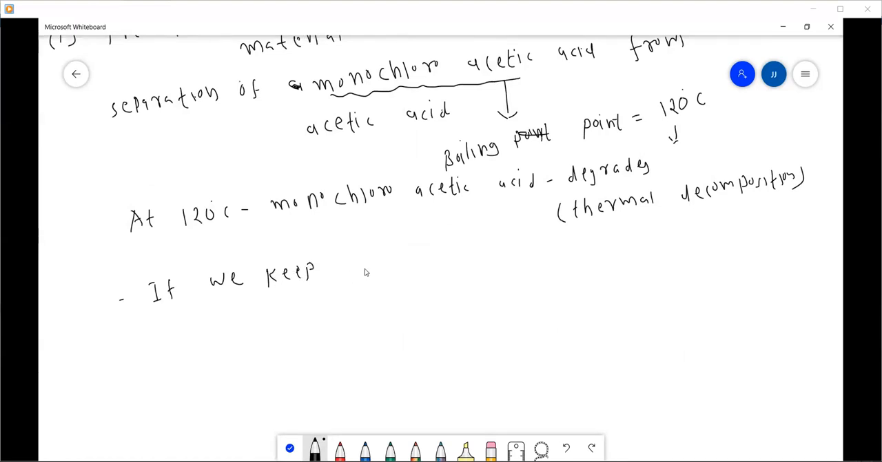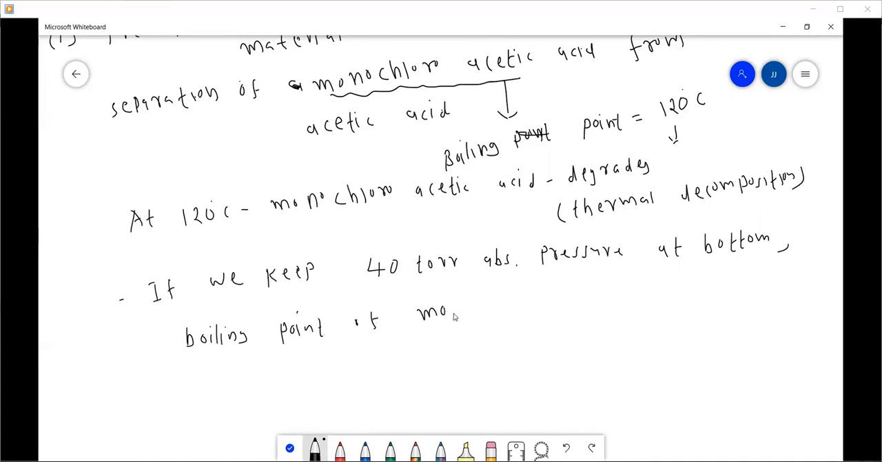But if we keep it under vacuum, at 40 torr absolute pressure at the bottom, then the boiling point of monochloroacetic acid now becomes 109 degrees centigrade.